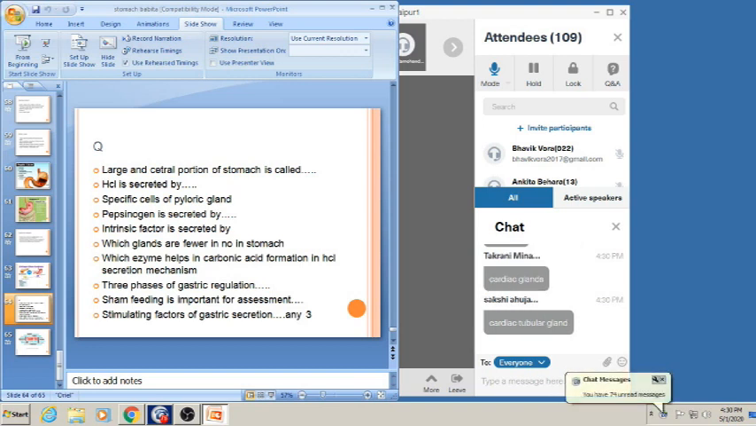Cardiac gland. Okay, good. Takrani, Meenakshi, Adhyasa, Nikita, everyone is answering. Very good, this is the cardiac gland. Which enzyme helps in carbonic acid formation in the HCl secretion mechanism? Okay, Amritmay, Rushali, Chitra, everyone is answering. That is carbonic anhydrase. Okay, Sakshi Ahuja, very good.